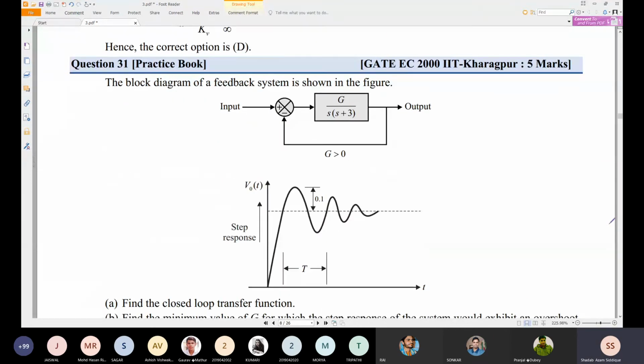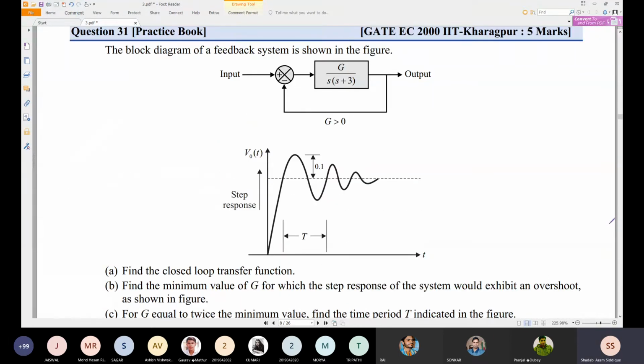Now it is given as a block diagram of the feedback system shown here, and it is given as G divided by S into S plus 1, a type 1 system. It is given as a block diagram, and G is greater than 0, so some gain K is greater than 0, and V naught is equal to the response which is given here. Okay, that is also a 5 marks problem. You can go through this.